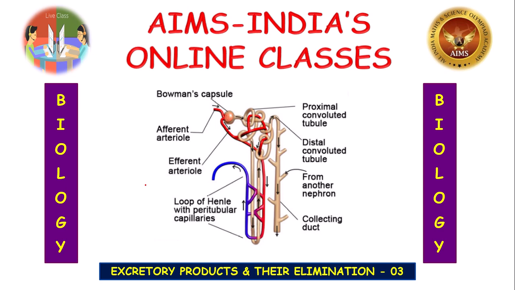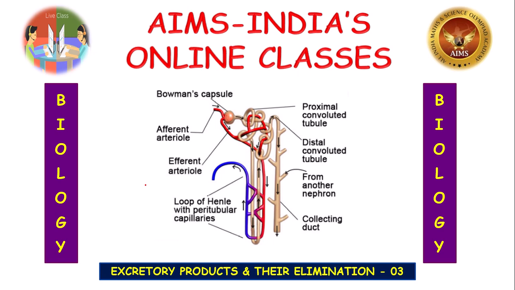So what are the types of waste materials excreted by the animals? The waste products, especially nitrogenous wastes. What are they? Ammonia, urea, uric acid. So what is the excretory product in human beings? Urea. So if urea is excreted, we are called ureotelic, and the phenomenon is called ureotelism.